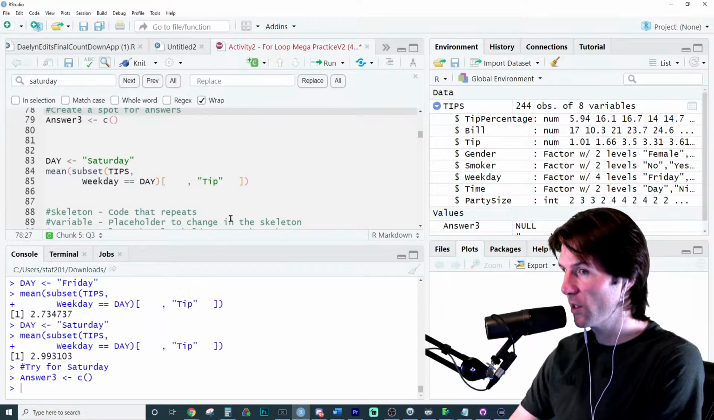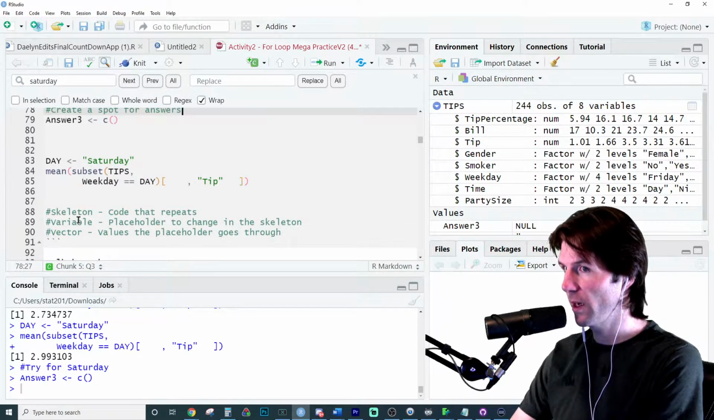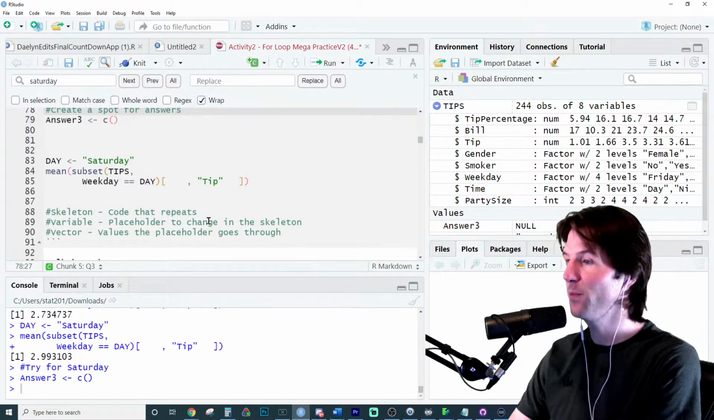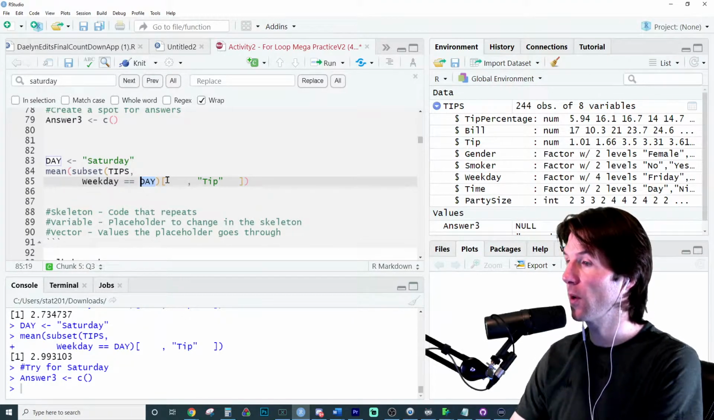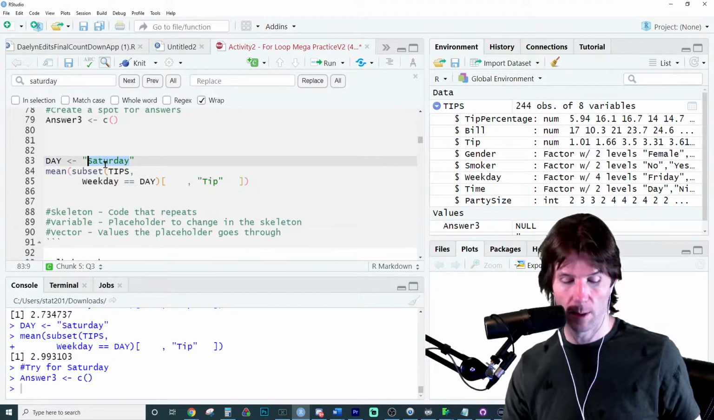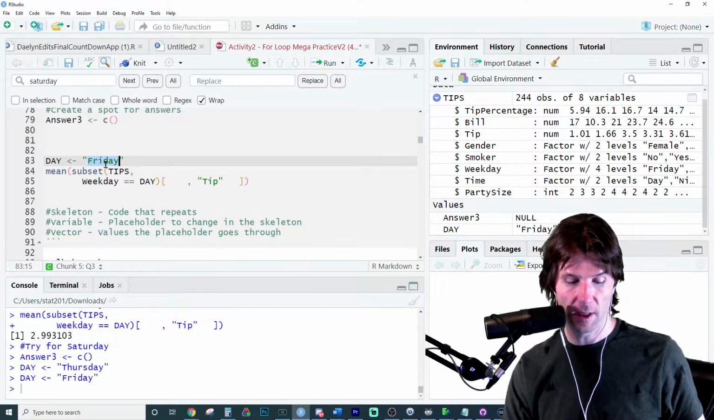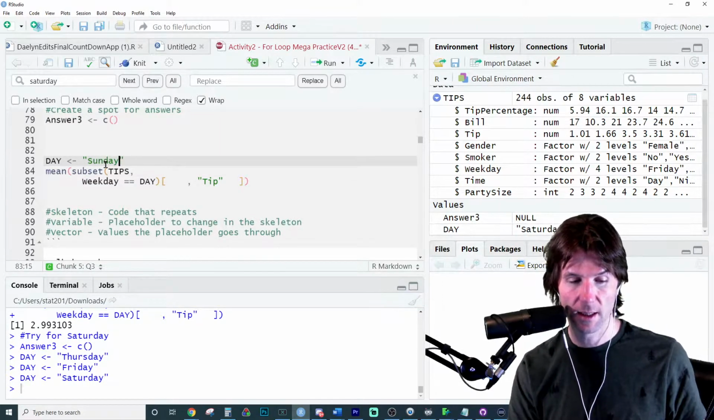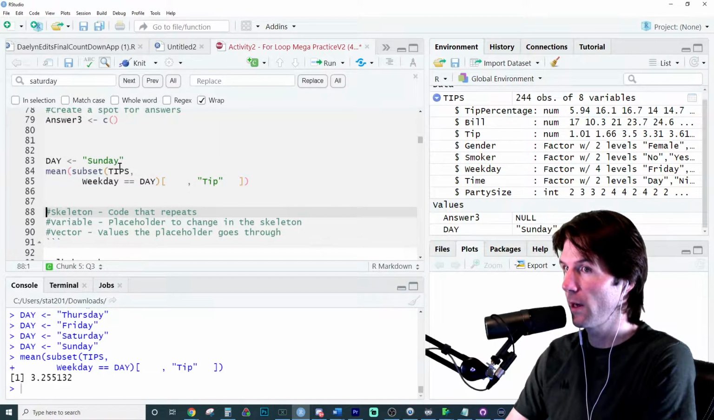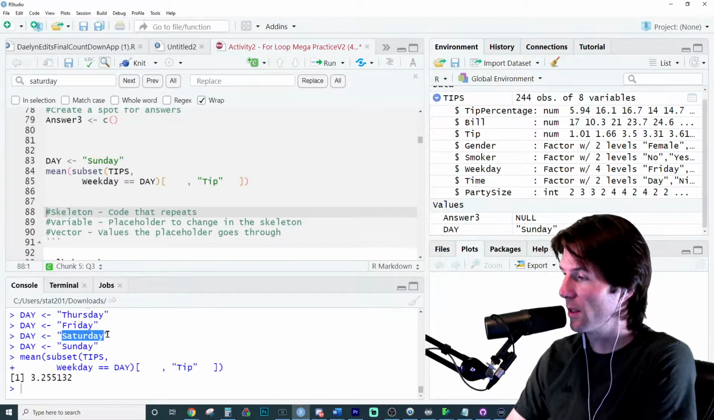So the variable is a placeholder to change in the skeleton. Day is the placeholder that changes. And Saturday is part of the what? Because day becomes Thursday. It becomes Friday. It becomes Saturday. It becomes Sunday. Those values right there are the what that day goes through?